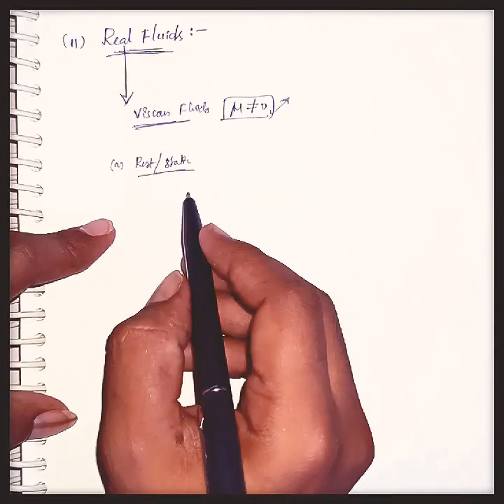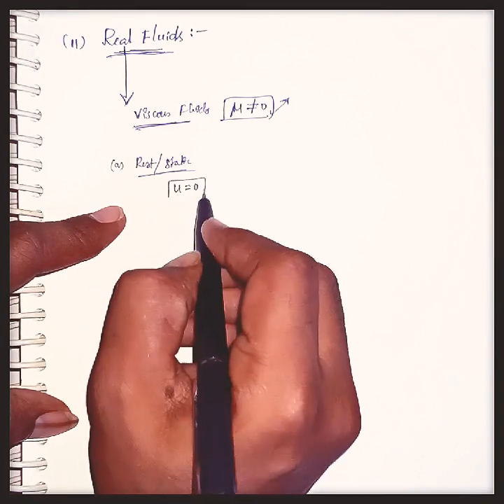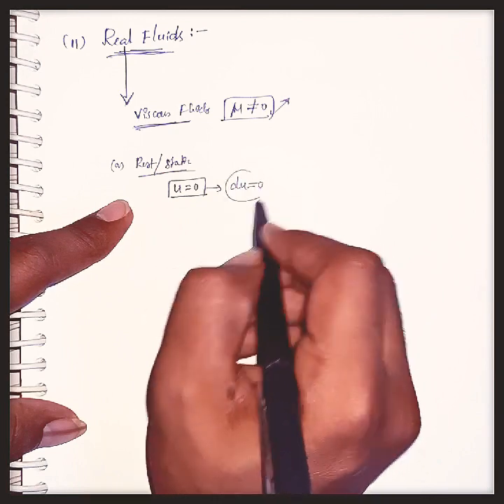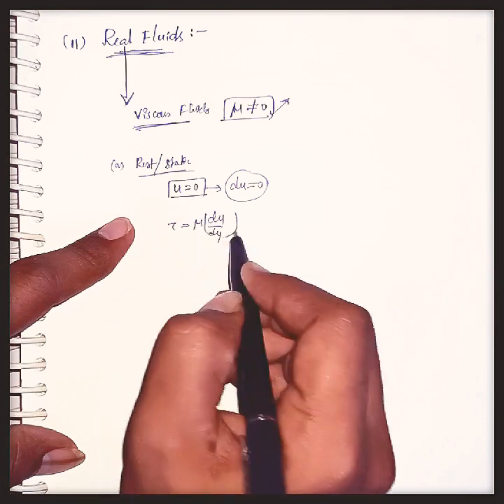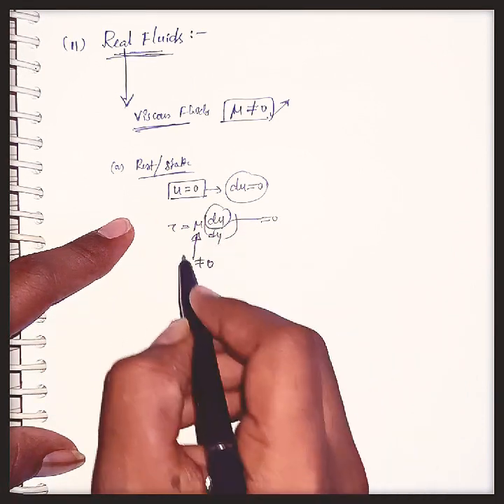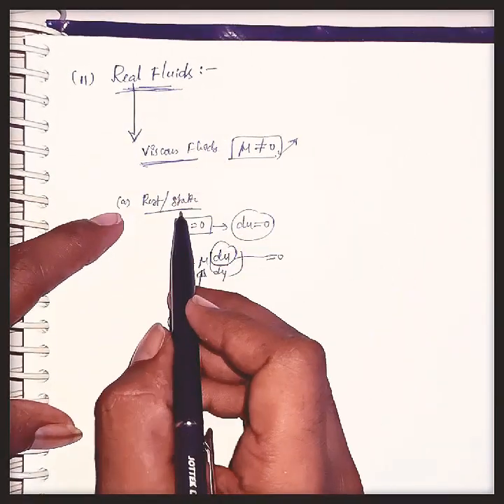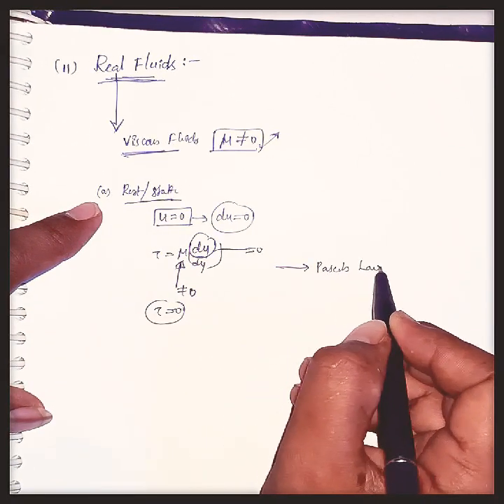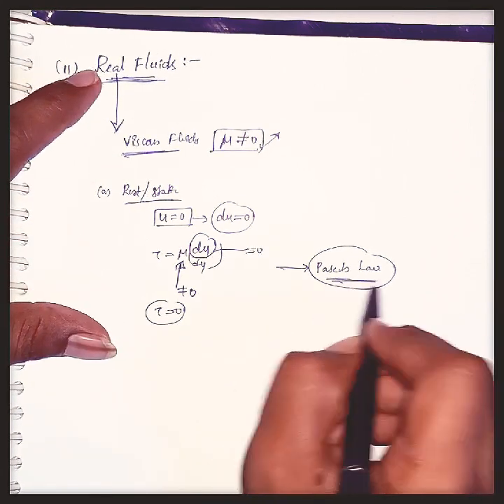Now consider real fluids in a rest position, that is, in static condition. What does static condition mean? Here the velocity of the fluid is 0 because it is at rest. Yes or no? As the velocity is 0, the change in velocity will also become 0. As we know, tau equals mu into du by dy. Even though the viscosity is not equal to 0, the change in velocity equals 0, so tau will become 0. That means real fluids in a static position will also satisfy Pascal's law.